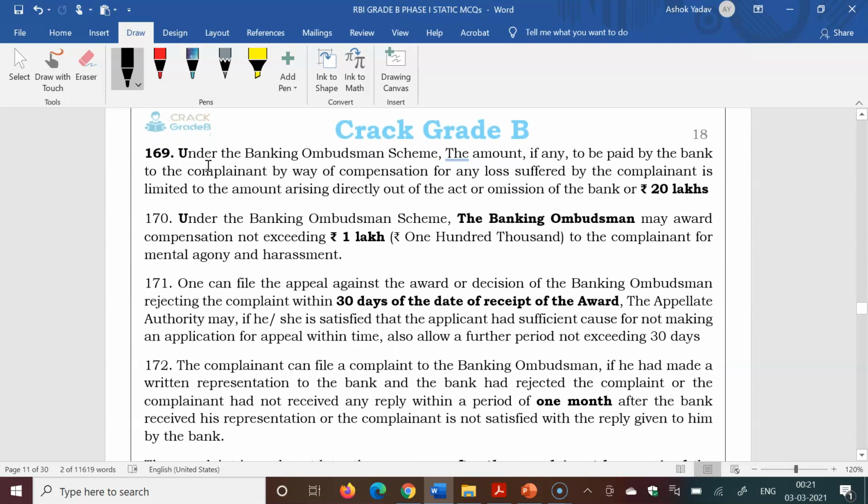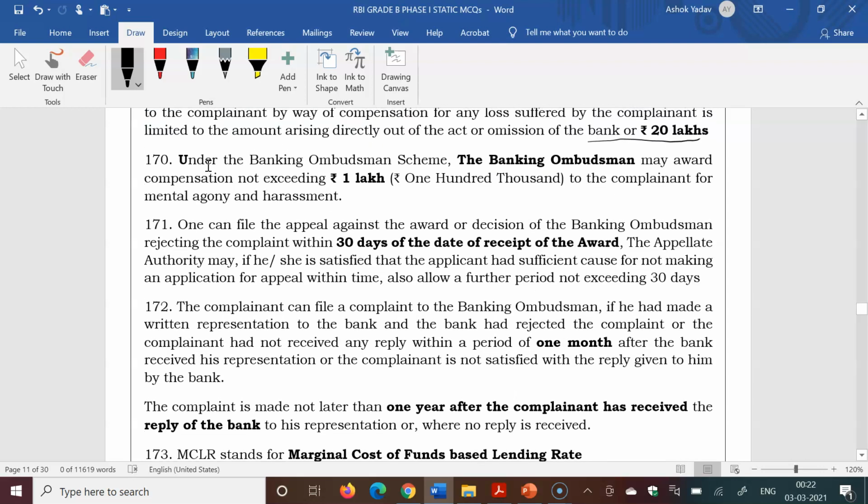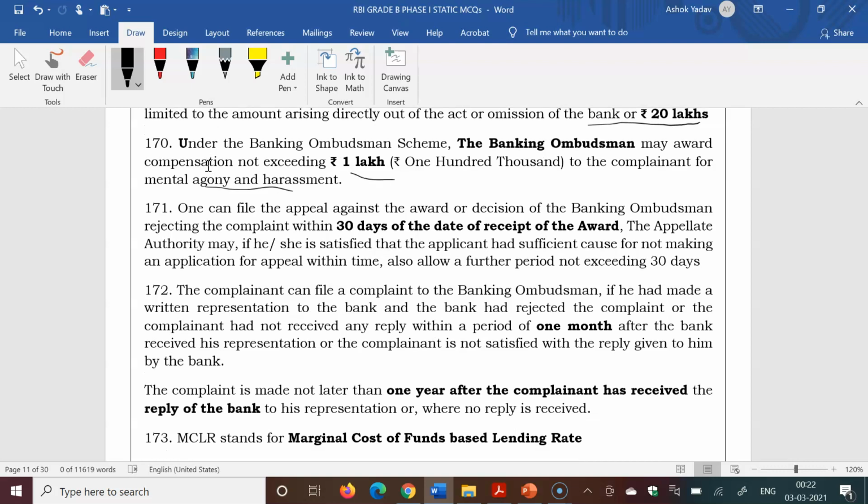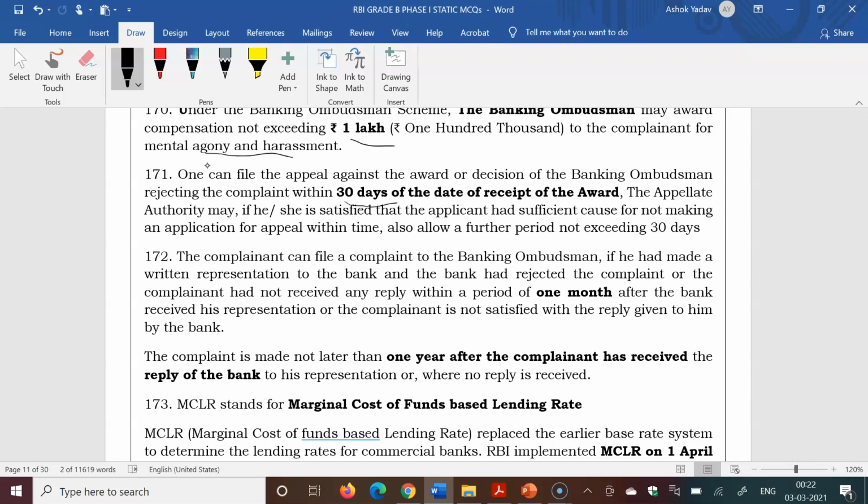Under the Banking Ombudsman Scheme, the amount, if any, to be paid by the bank to the complainant by way of compensation, meaning the Banking Ombudsman can provide an award of 20 lakh rupees, with mental agony and harassment, 1 lakh, similar to digital transactions. One can file a complaint after he has received the reply from the particular bank, then he can file the appeal within 30 days of receipt of the award.